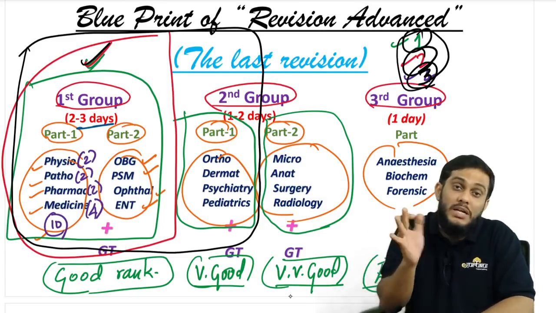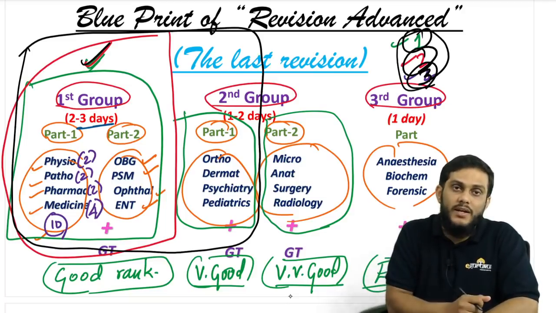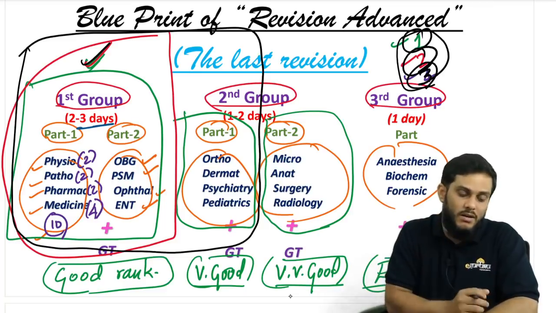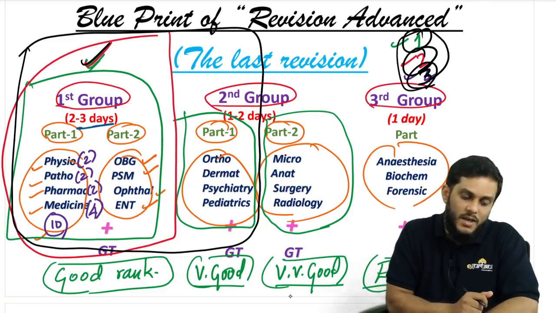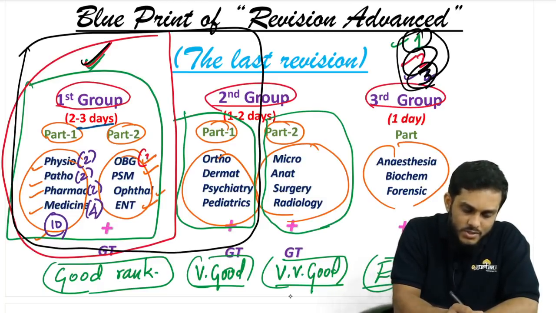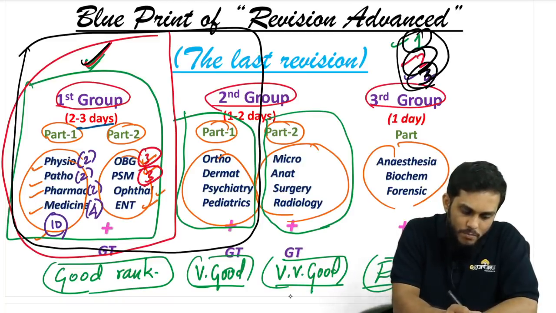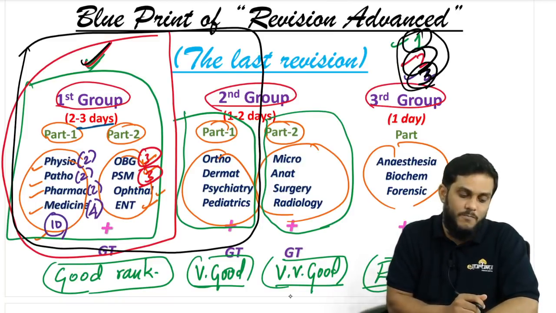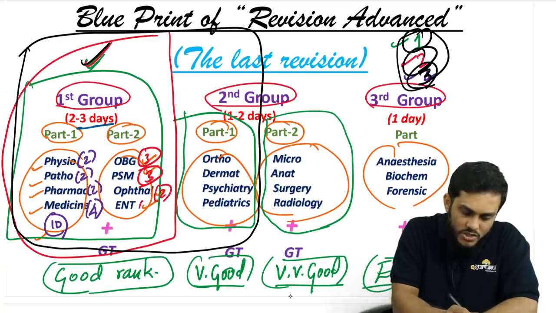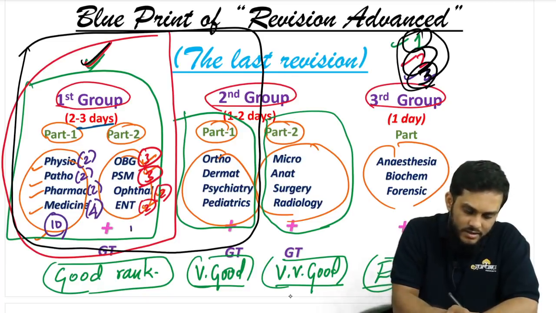This is approximately. Sir, patho I need 3 days, okay fine, give 3 days. Sir, medicine I need 6 days, okay fine, give 6 days. Approximately, that is what I'm writing here, 10 days. So next, OBG you should not compromise, you have to give 3 days. PSM, you should not compromise, you have to give 3 days. Sir, Ophthal and ENT again 2 days, 2 days. So 3 plus 3 is 6, 2 plus 2 is 10, again 10 days.